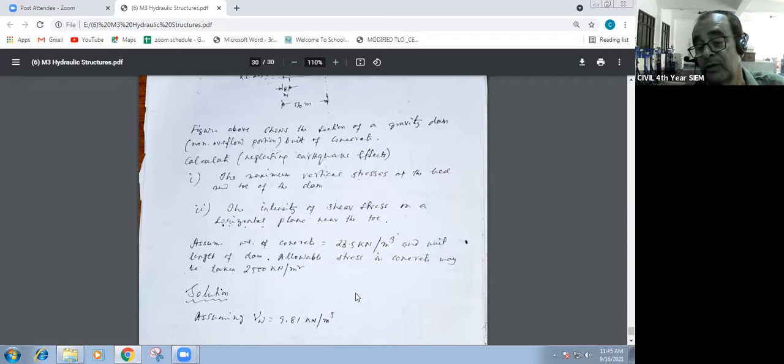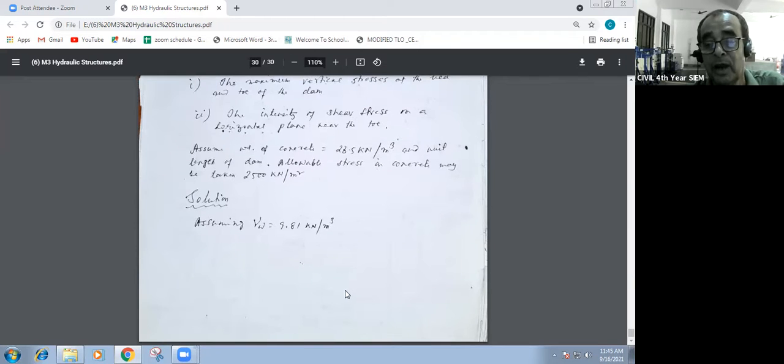First, in a chart in tabular form, you have to calculate the load. And then according to the load, what is the total horizontal load and the net vertical load, then the moment due to horizontal load, horizontal pressure, and then the moment due to vertical pressure. You have to calculate all of these first in tabular form.